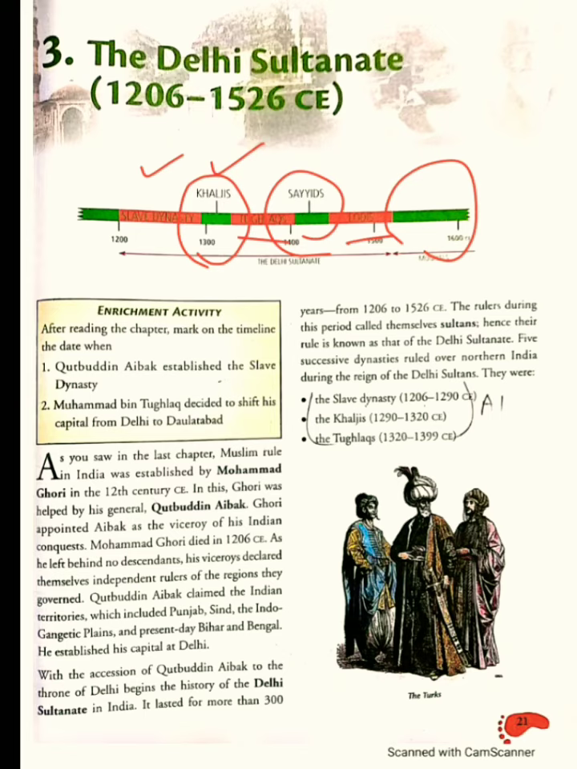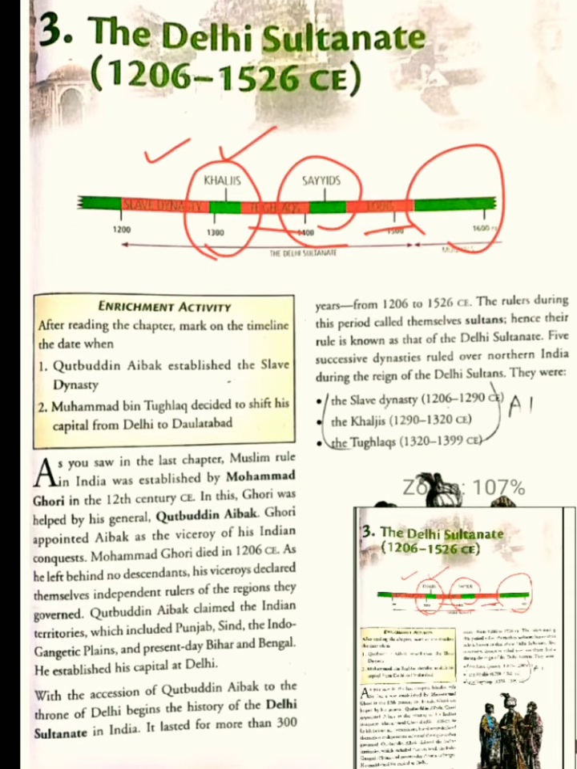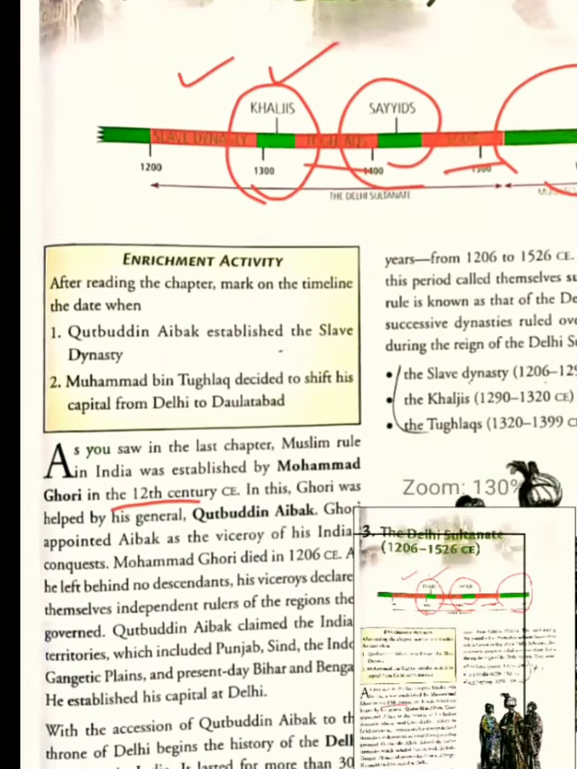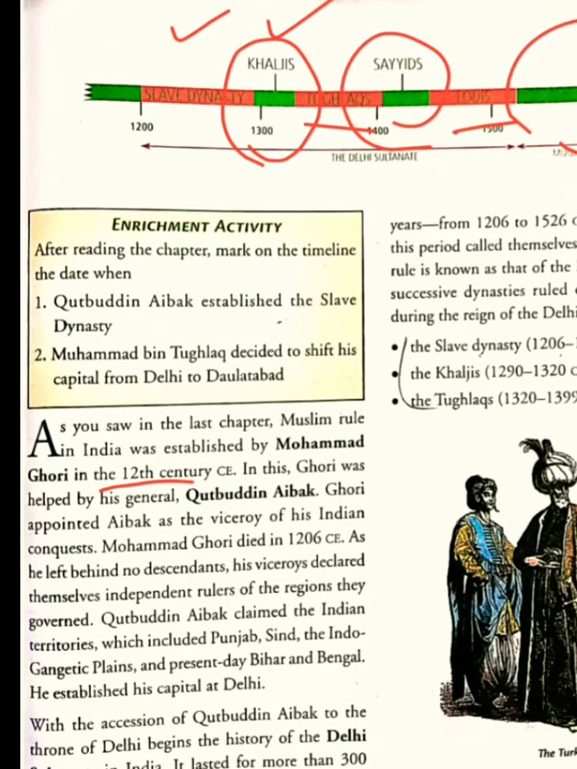Let us start now. As you saw in the previous chapter, Muslim rule in India was established by Muhammad Ghori. When we were studying chapter 2 of history, we discussed that Muhammad Ghori established Muslim rule in India in the 12th century CE. Ghori was helped by General Qutbuddin Aibak. Ghori appointed Aibak as the viceroy of his Indian conquest, his representative in India.